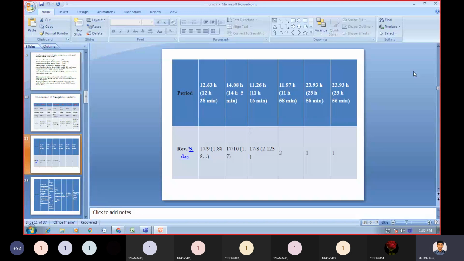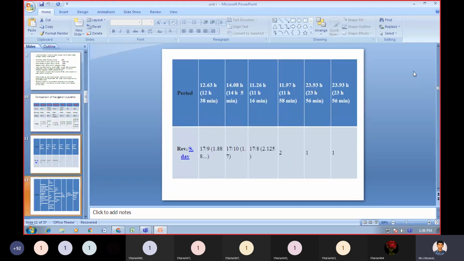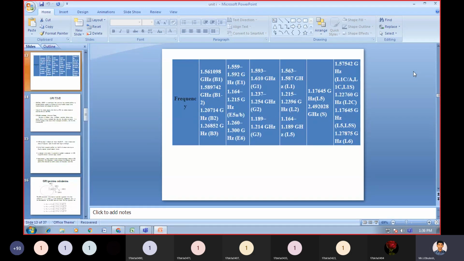11 hours 58 minutes. Coming to how many satellites we have: 30. Out of 30, 24 by design. Coming to the frequency of GPS.